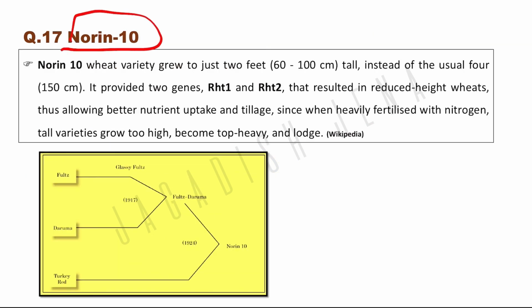Norin 10, okay, this question was asked about the Norin 10 variety. Norin 10 wheat variety is a dwarf wheat variety which contains dwarfing genes RHT1 and RHT2. It is highly fertilizer responsive, and as it is dwarf, even with higher yield it is not prone to lodging.